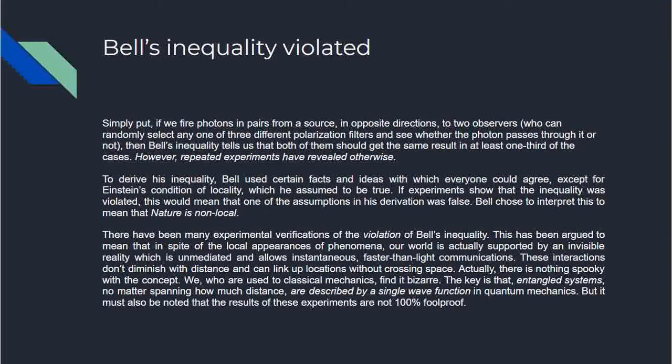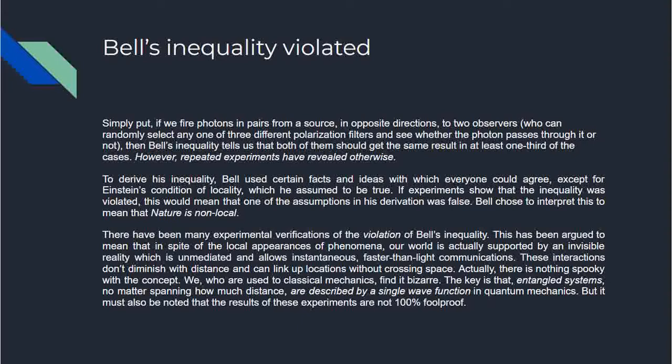To derive his inequality, Bell used certain facts and ideas with which everyone could agree, except for Einstein's condition of locality, which he assumed to be true. If experiments show that the inequality was violated, that would mean that one of the assumptions in his derivation was false. Bell chose to interpret this to mean that nature is non-local. There have been many experimental verifications of the violation of Bell's inequality.